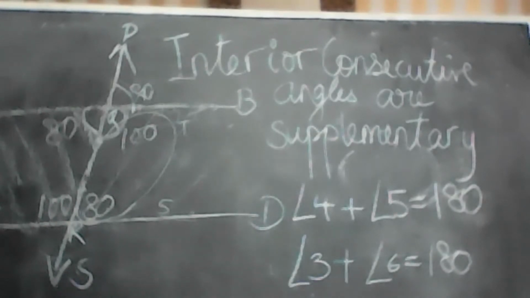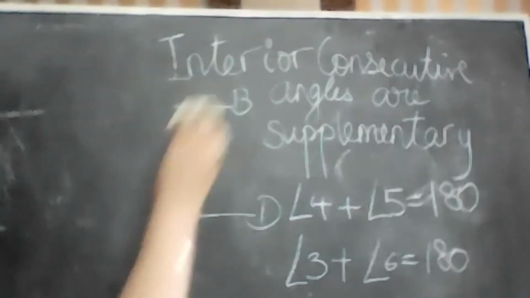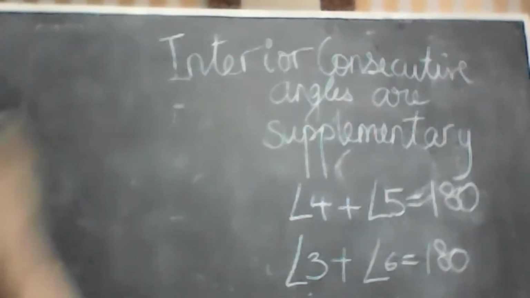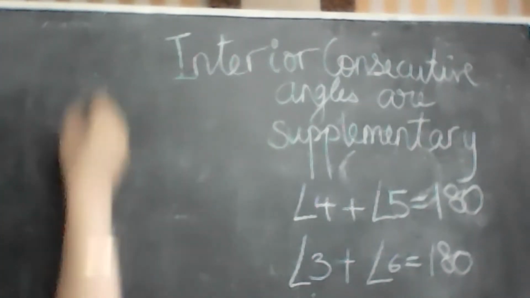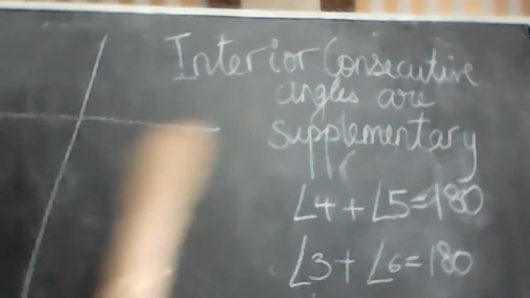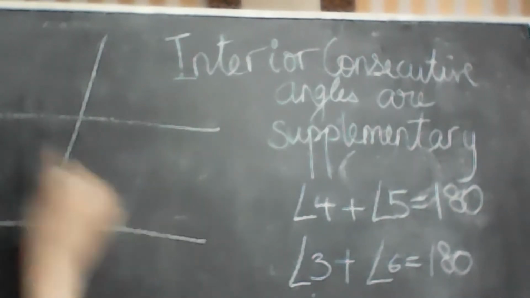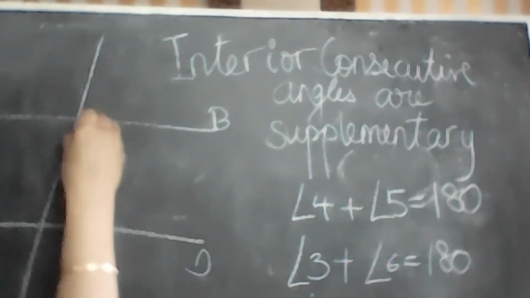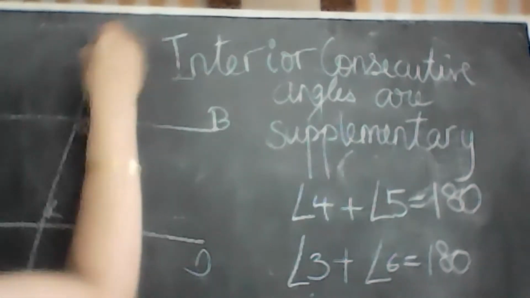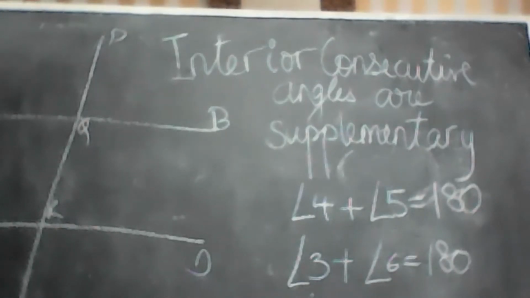Got it? Yes, ma'am. You just need one angle if they are parallel lines, and you can find all the others.